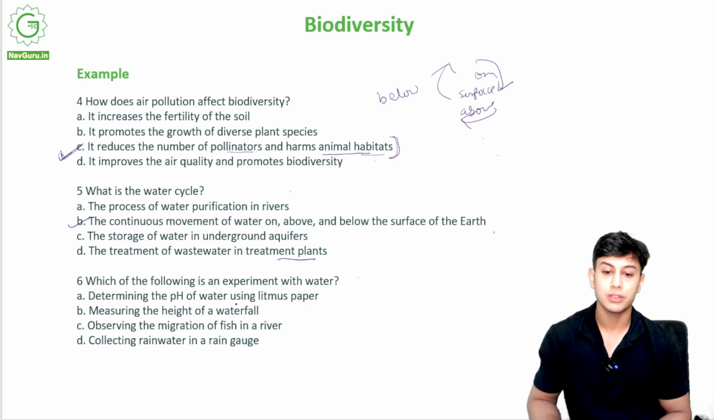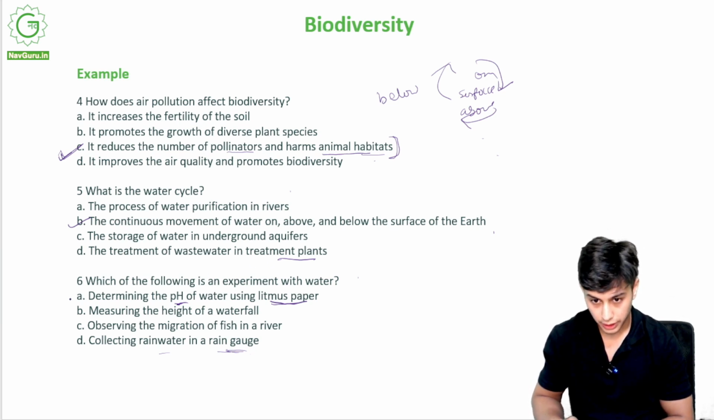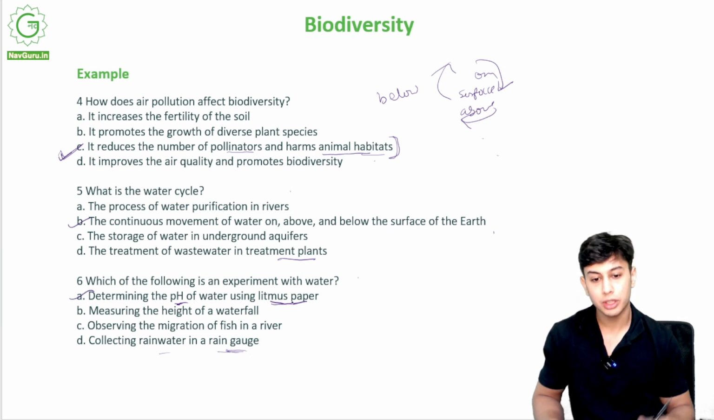Now, which of the following is an experiment with water? Determining the pH of water using litmus paper. pH of water, that is acid level. Measuring the height of a waterfall. Observing the migration of fish in a river. Collecting rainwater in a rain gauge. So what is an experiment with water? The correct option is option A. Determining the pH of water using litmus paper.